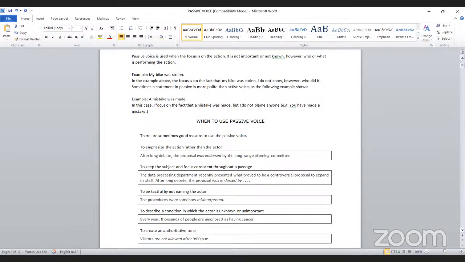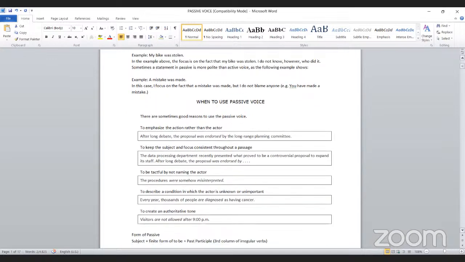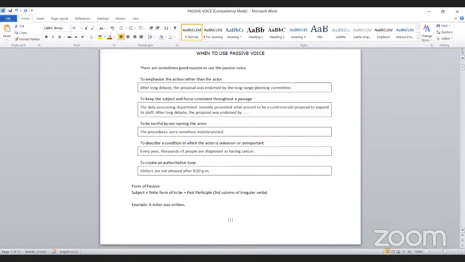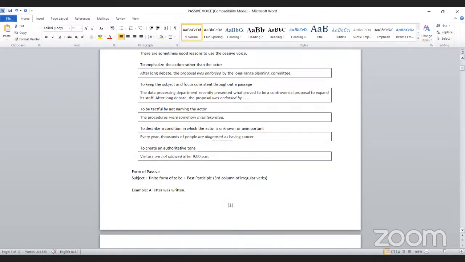Or if you need to give an authoritative tone, authoritative tone means you're commanding someone. If you're commanding someone, you can use passive, right? And when it comes to passive, what you need to remember is the form of passive: the subject means the object. The object should be there.